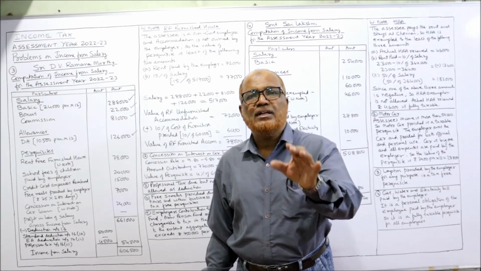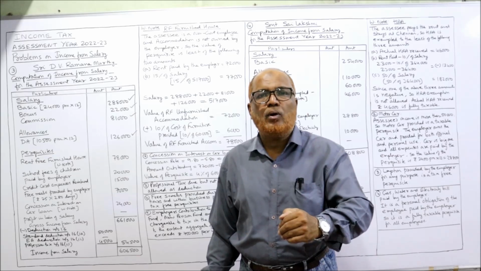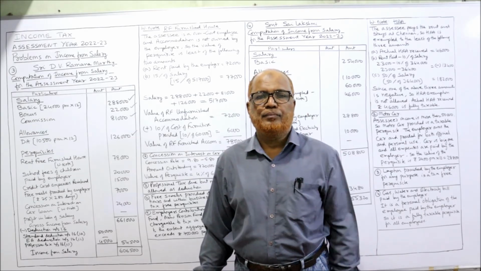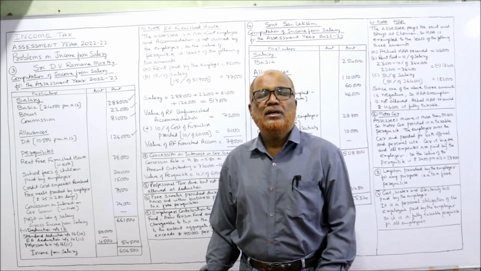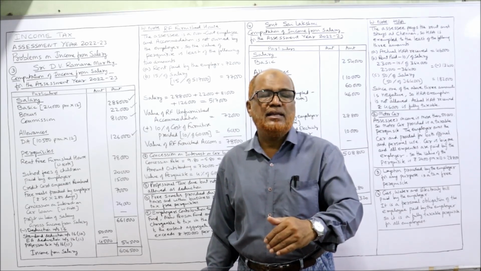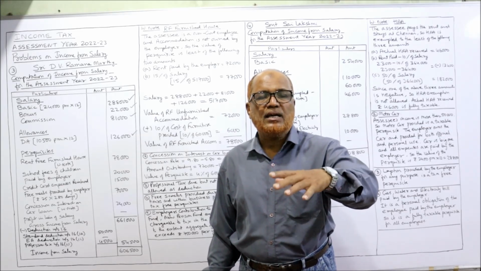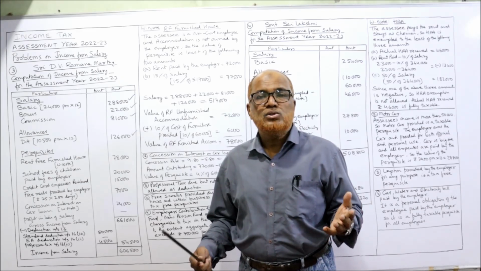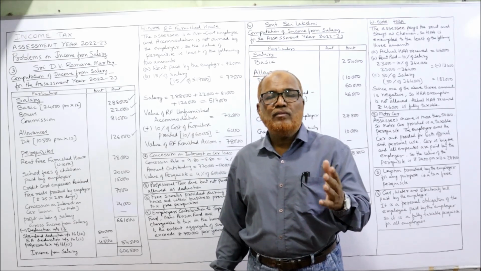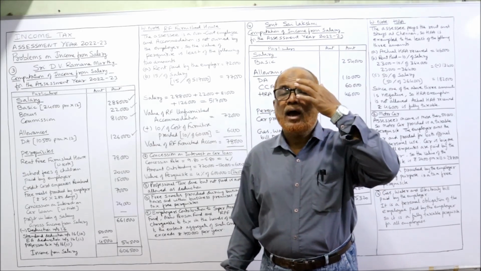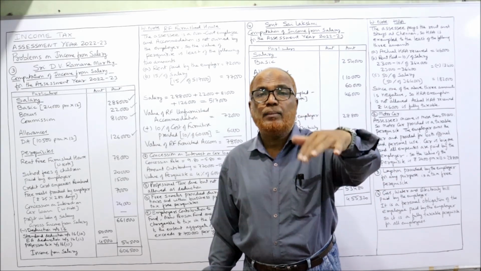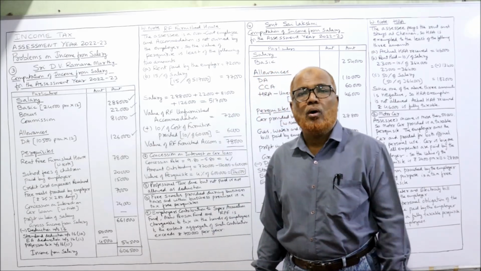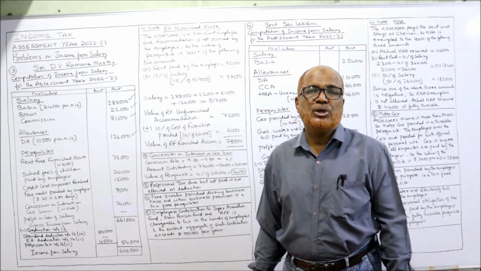Then you have to see whether the accommodation is owned by the employer or hired by the employer. Here it is given that the employer has taken the accommodation on lease, so it is a rented one. In that case, the value of the perquisite is the least of the following two: the actual rent paid by the employer or 15% of salary.